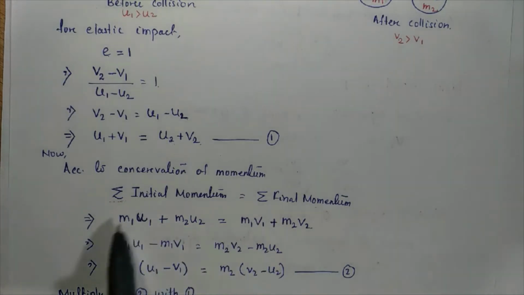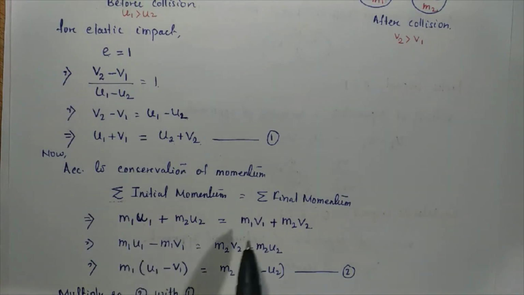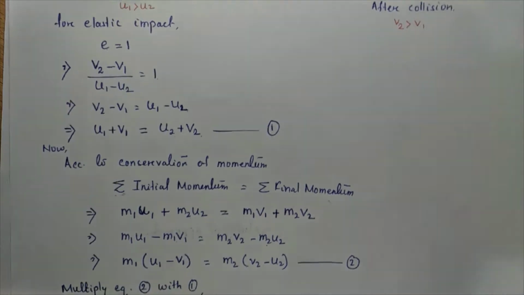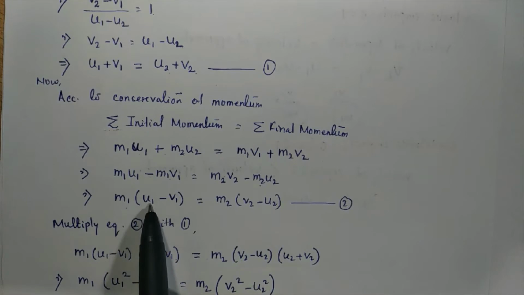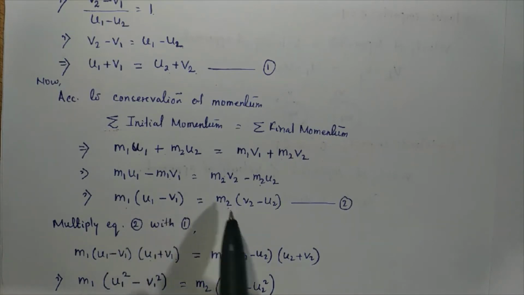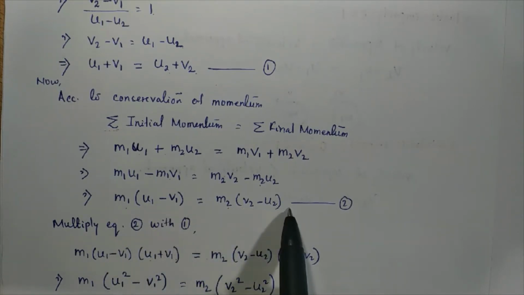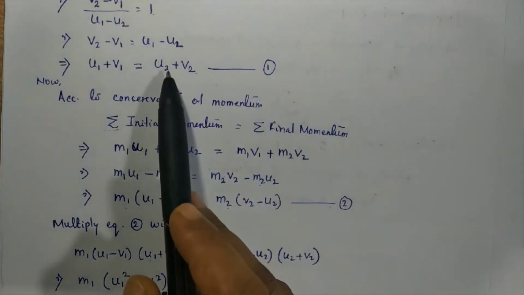Now we rearrange this expression as m1u1 minus m1v1 is equal to m2v2 minus m2u2. Now we take the mass common from both sides. On the left-hand side it becomes m1 into (u1 minus v1) is equal to m2 into (v2 minus u2). So this is equation 2 and the earlier one is equation 1.